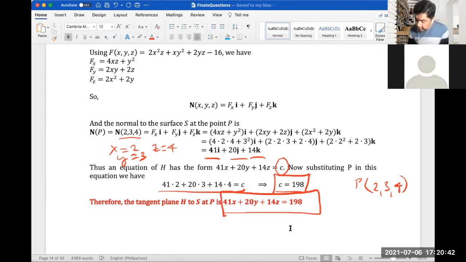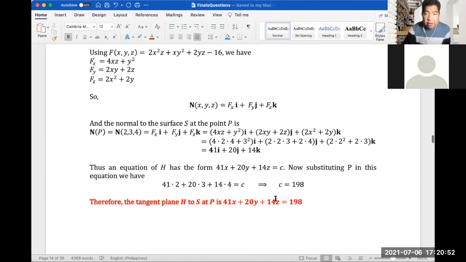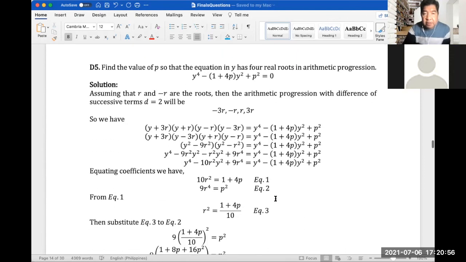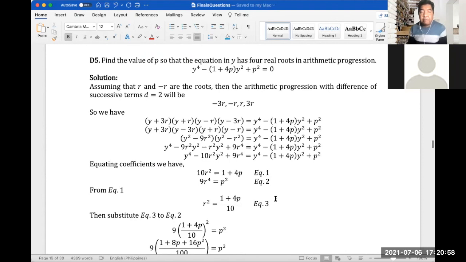Okay, let's move to question number 5. Let me scroll this again. So this is the problem. Find the value of p so that the equation in y has 4 real roots in arithmetic progression: y to the fourth minus 1 plus 4p y squared plus p squared equals 0.